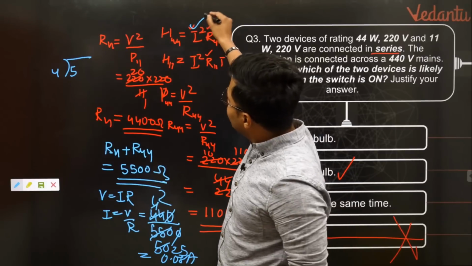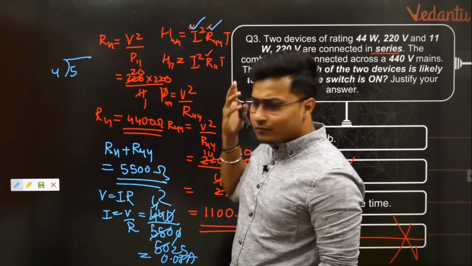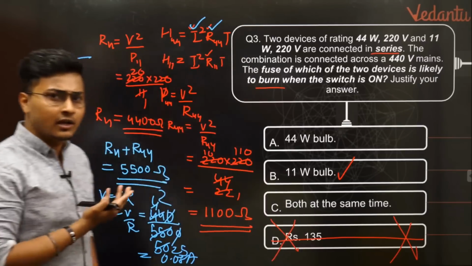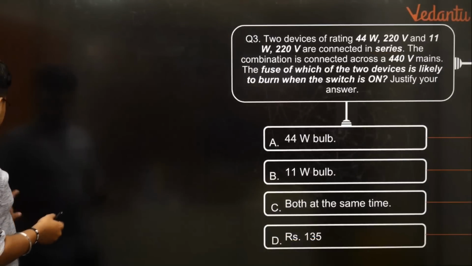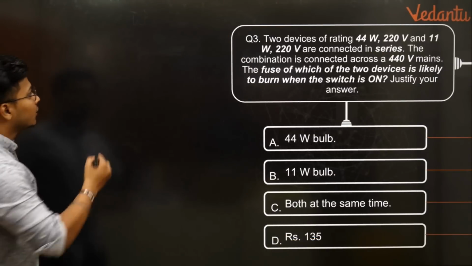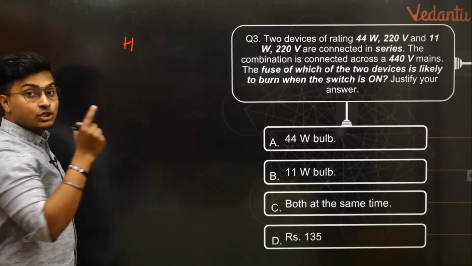So we have got I now, and we have got R now. Now let's find out, what do we have to do? We need to find out the total heat. Let's do that. So yes, moving on to the total heat right now. So we need to find out first H44.